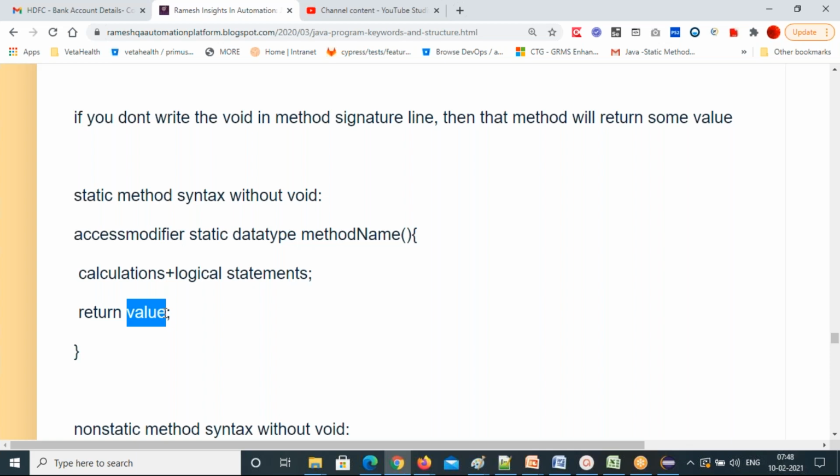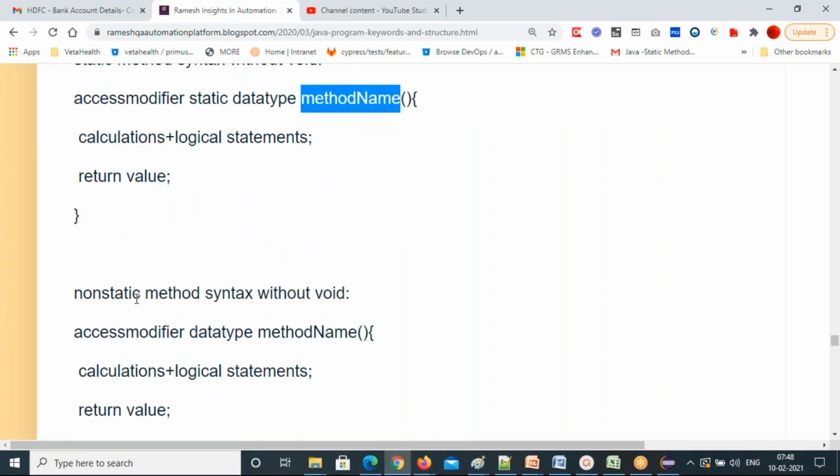Like, if you want to return a Boolean value, you can return a Boolean value. For example, if I'm doing a greater than b, I can write directly here a greater than b, and my data type here is Boolean. So what type of data the method is returning to you, the data type must be placed just before the method name. Data types I'm going to explain in the next class.